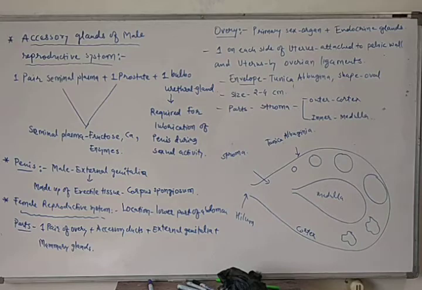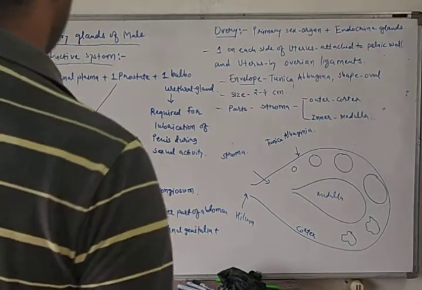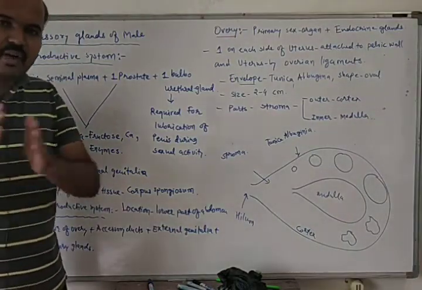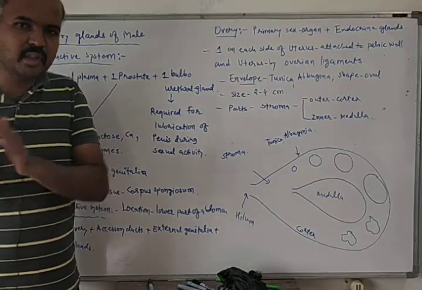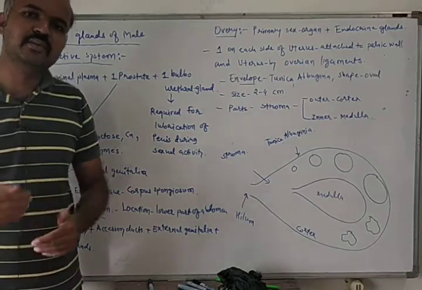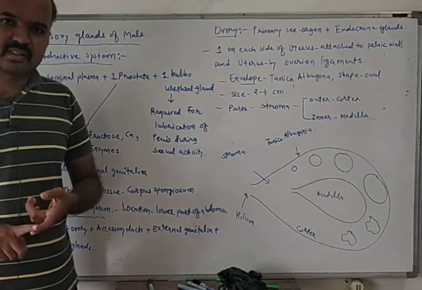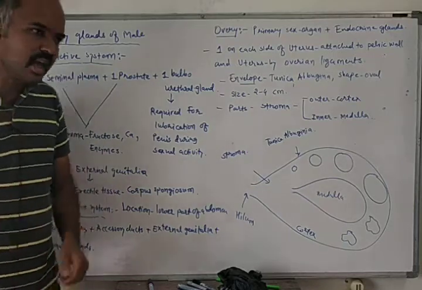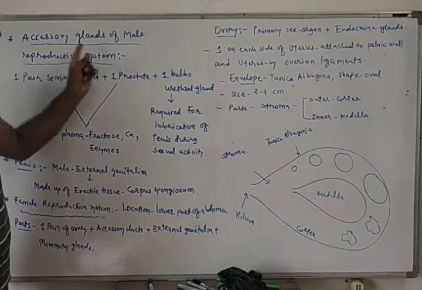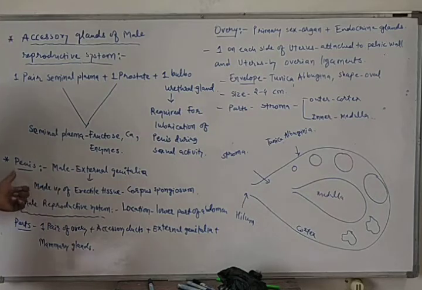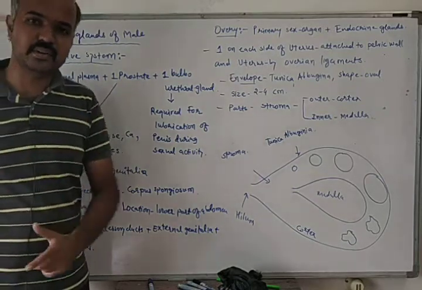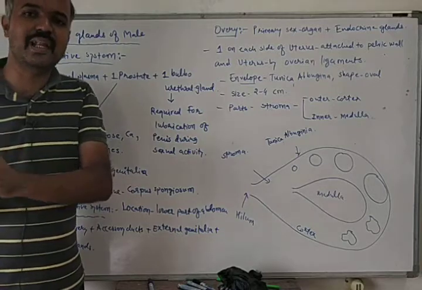Today we are going to start with accessory glands of the male reproductive system, and then we will talk about external genitalia. We have talked about testes and male accessory ducts in the previous video. So which are the accessory glands of the male reproductive system?